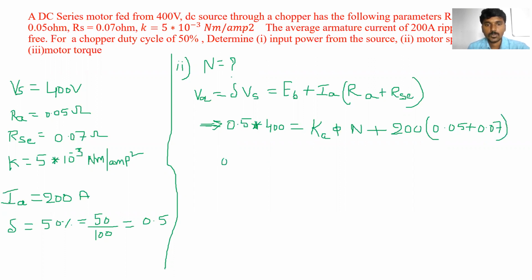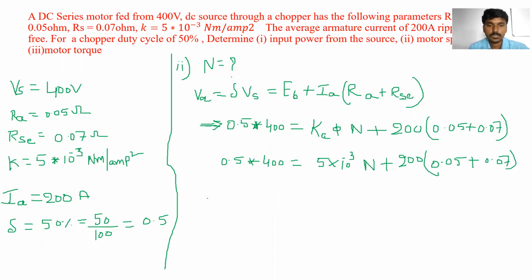So that is 0.5 into 400 is equal to 5 into 10 to the power of minus 3 into N, plus 200 into 0.05 plus 0.07. Can you tell the value of N? Let's see how much N comes to.